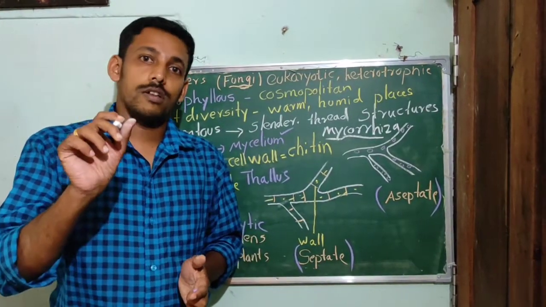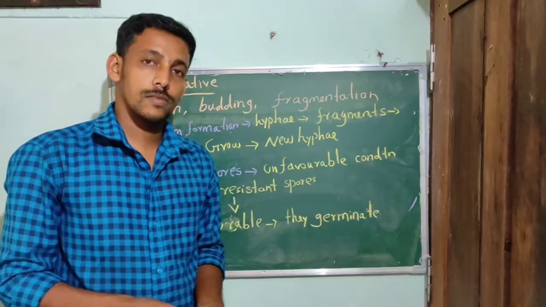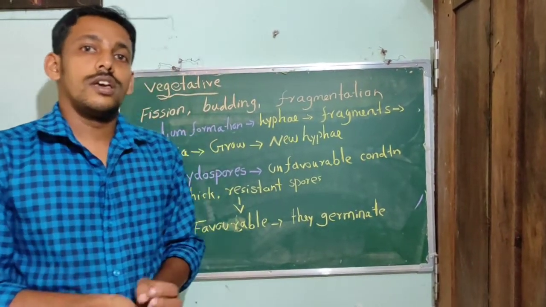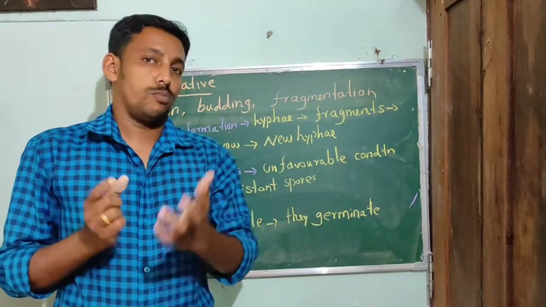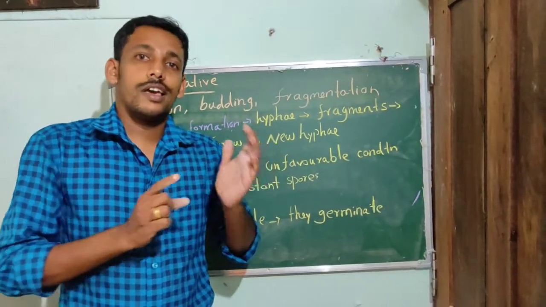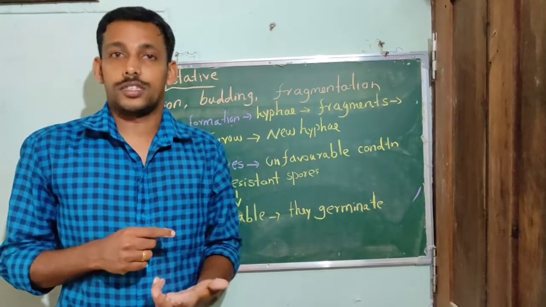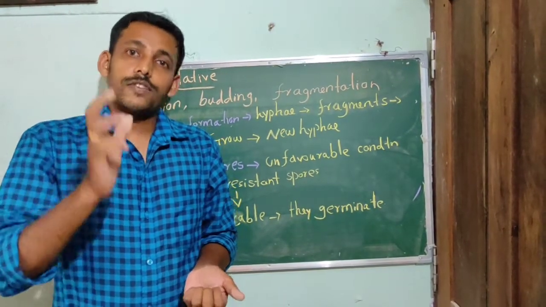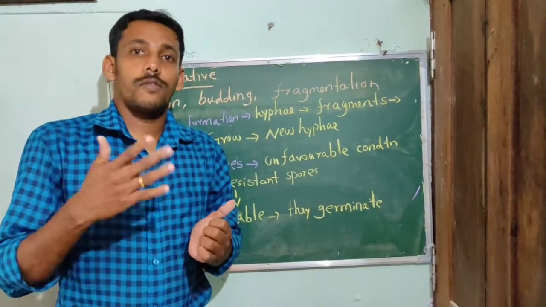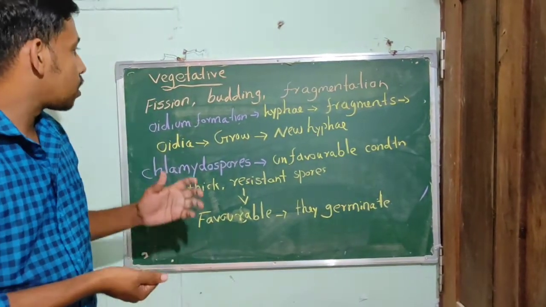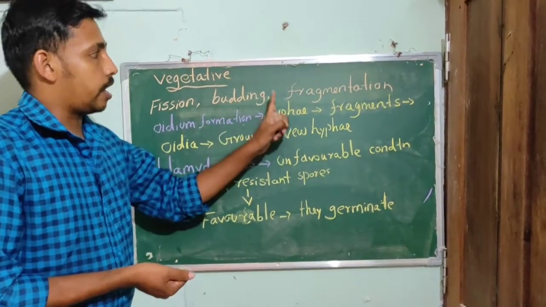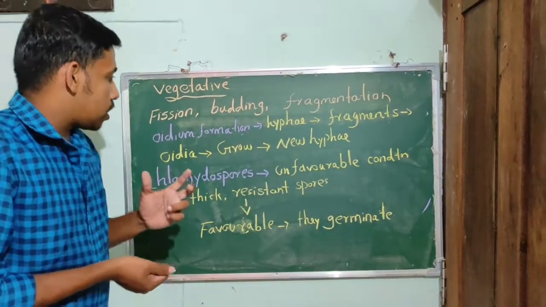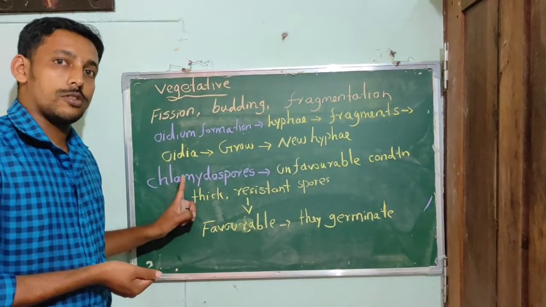Now we are going to study reproduction in fungi. Reproduction in fungi may take place through sexual, asexual and vegetative means. So there is vegetative reproduction, asexual and sexual reproduction. Let's see the different methods of vegetative reproduction in fungi. The common methods are fission, budding and fragmentation. Other than this, there are two other methods that we have to explain.